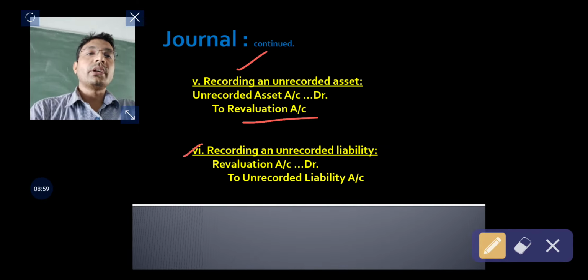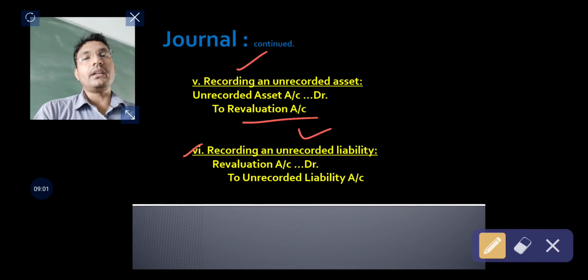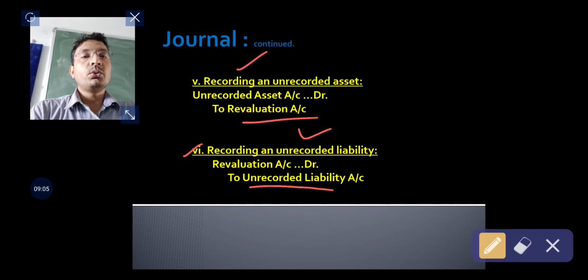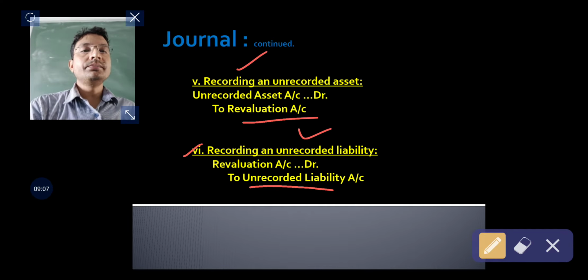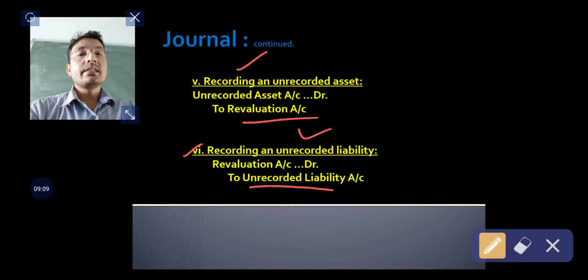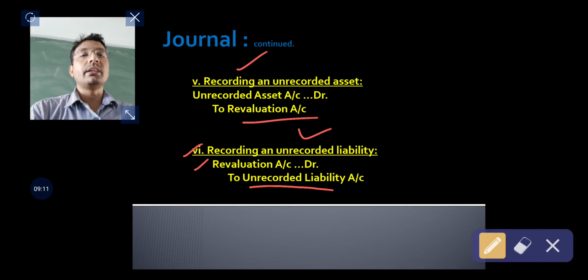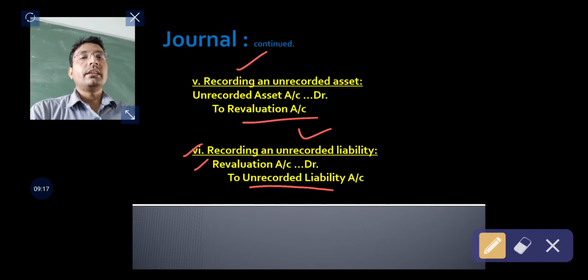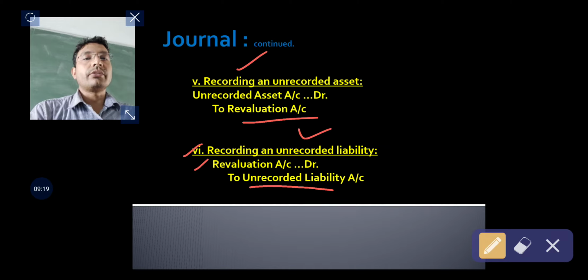Similarly, for recording an unrecorded liability, we are supposed to credit that particular liability, and the revaluation account will be debited to record such unrecorded liabilities. That is, since an increase in liability is nothing but a loss for the firm, the loss is recorded.